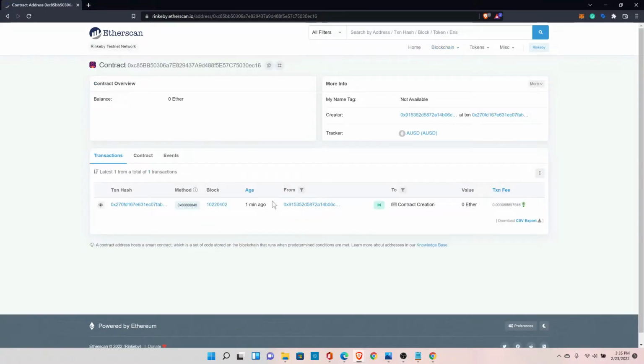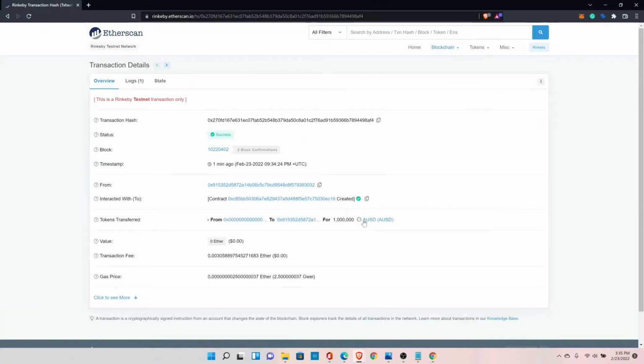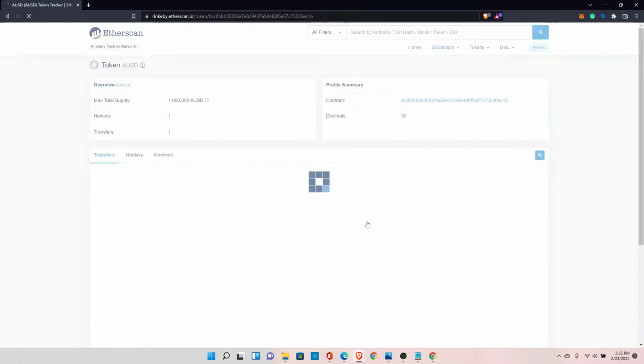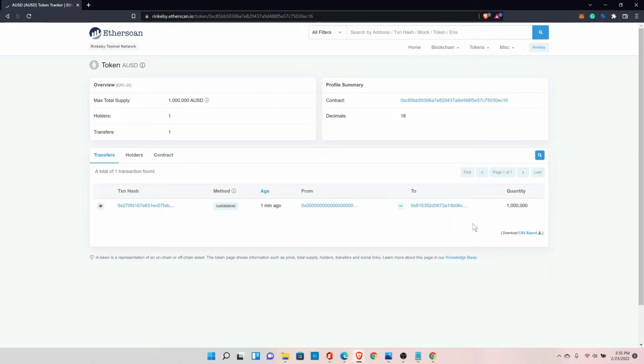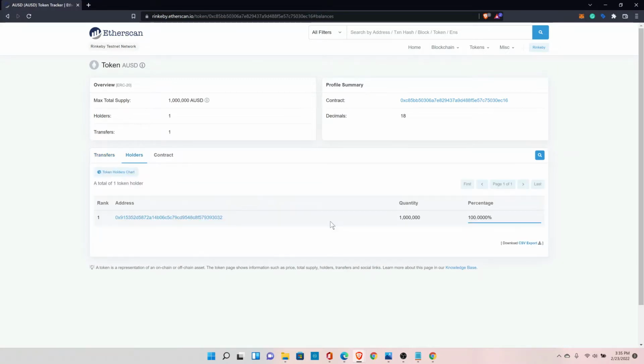And you can see our token name was AUSD. And we can look at the total supply and all. Click on this, click AUSD. And here you can see the total supply that we have is 1 million coins. And let's check the holders. Only one holder has the coins.